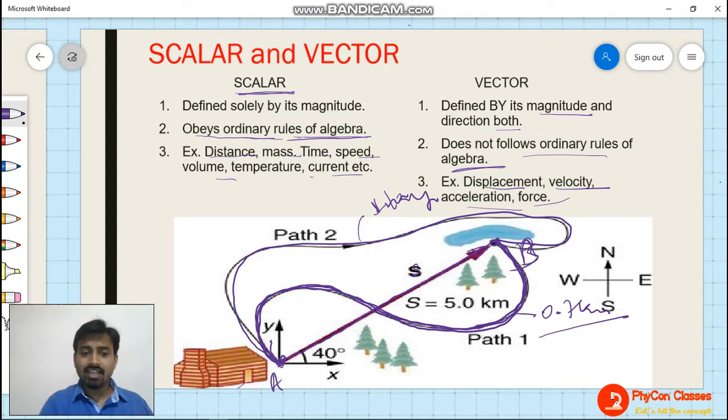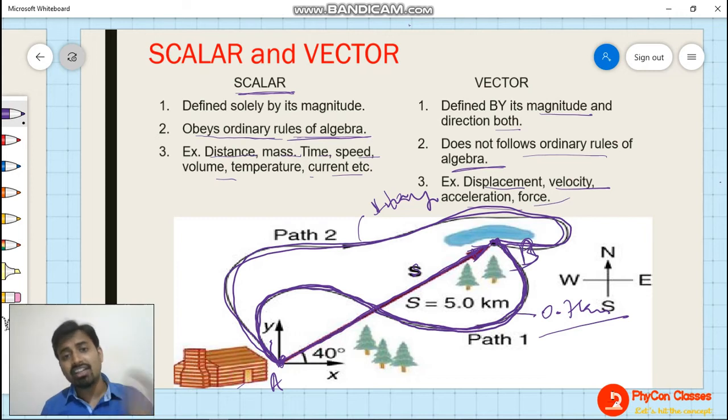Understand? The same is the case with path 2 also. The direction is continuously changing and we cannot give a particular direction for it, and that is why it is kept as scalar. But what about the third case? This magenta line. Here a person is moving from A to B and the direction is always constant. He is always moving in a particular direction and is not changing his direction, and we can give a direction for this particular path, and hence the distance traveled between A and B when the person takes the path S will be called a vector.